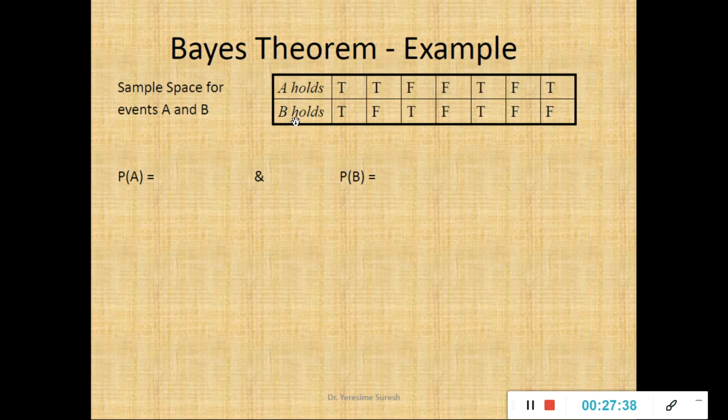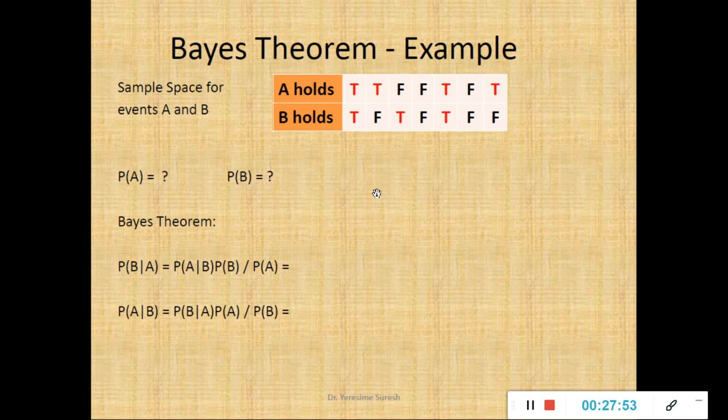Similarly, what is the probability for B? How many times is event B true divided by total number of events? Total number of events is 7. How many times is it true? 1, 2, 3. So the probability for B is 3 by 7. Fine, that is what I have done. 4 by 7 and 3 by 7. Event A is true, I have highlighted in different colors, 1, 2, 3 and 4. 4 times is it appearing, out of how many times? 7 times. Similarly for B.